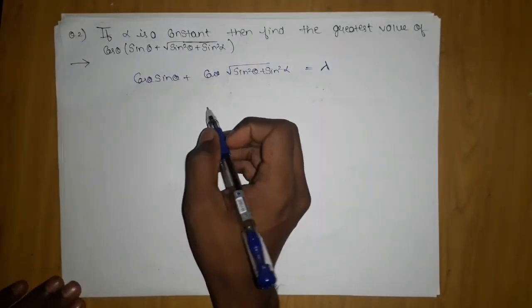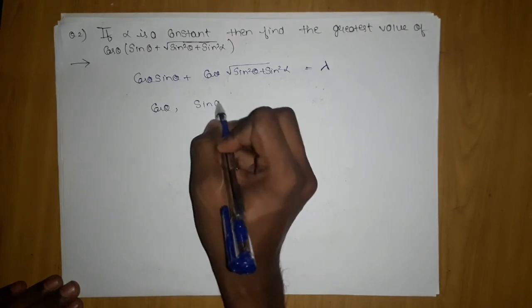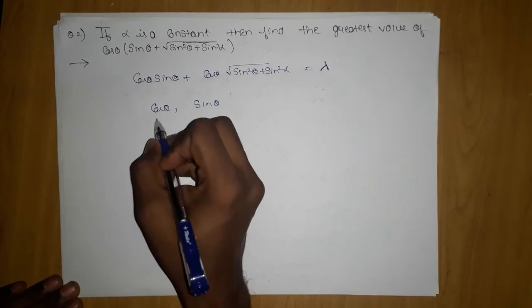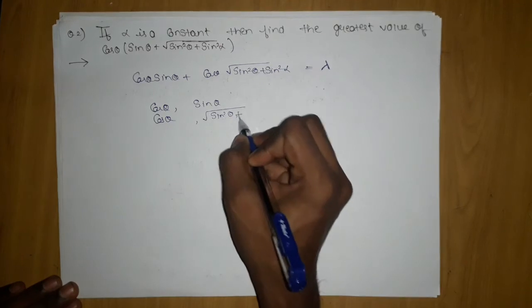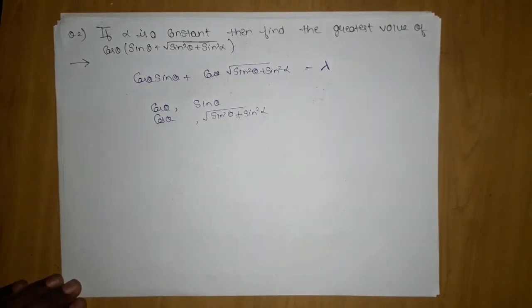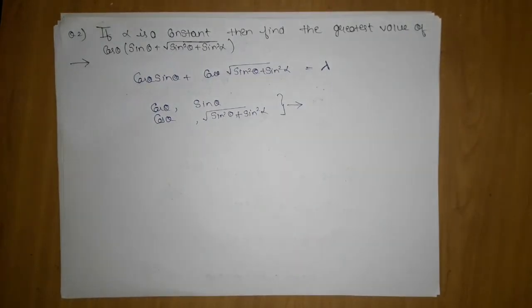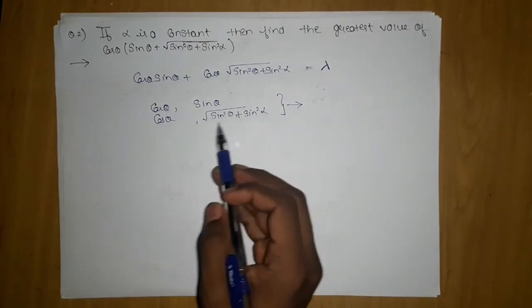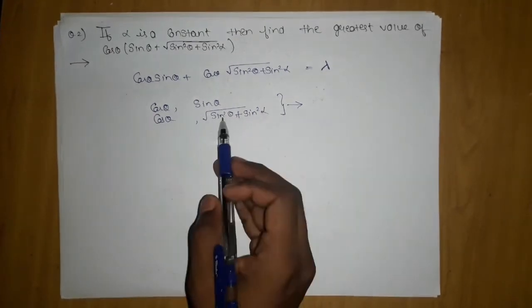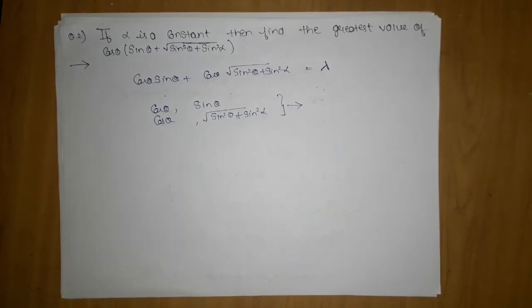Then we will do what? We will target terms: cos theta sin theta, and cos theta under root sin square theta plus sin square alpha. Now your question should be, how did you target these terms? How did you get an idea that we should take these terms only? You will get that if I square this, I will get 1, and if I square this, I will again get 1, because the under root will move out and cos square plus sin square will become 1. Plus when I multiply, I will get this. So in this way you have to think.